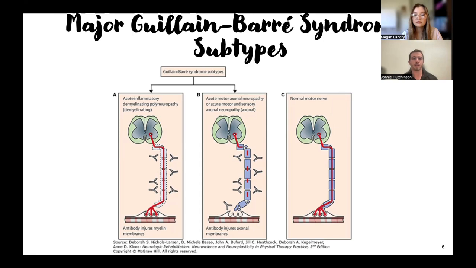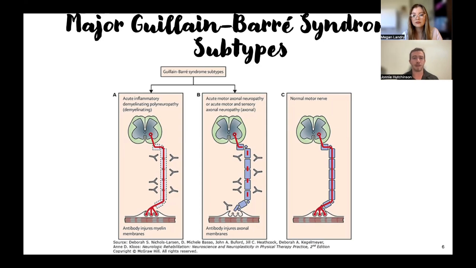This is an example of acute inflammatory demyelinating polyneuropathy. So this is where those proteins from the infection resemble the proteins on the surface of the myelin sheath, and the immune system goes to get rid of those, tries to help with the infection from the illness, and it accidentally gets some of the proteins that are associated with the myelin sheath, thus damaging the myelin sheath. And we see the demyelination, and we see the lack of ability to properly conduct that nervous signal to the muscles.